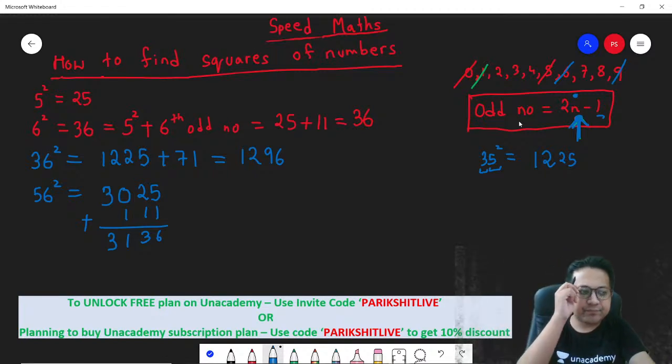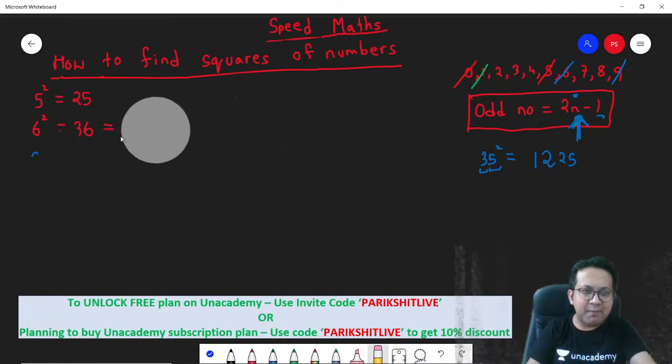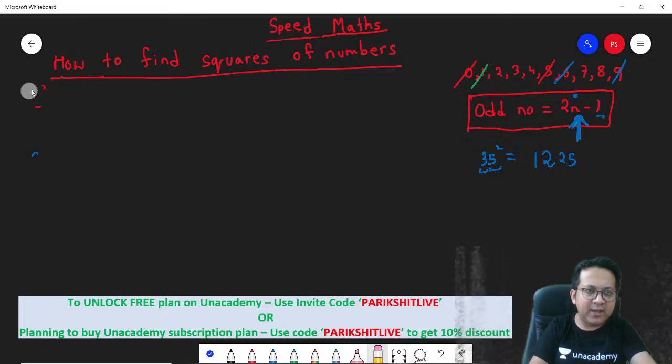Let's look at the next one: squares of numbers ending with 4. Now think about it. How much is 5 square? We all know it as 25. How much is 4 square? We all know this as 16.